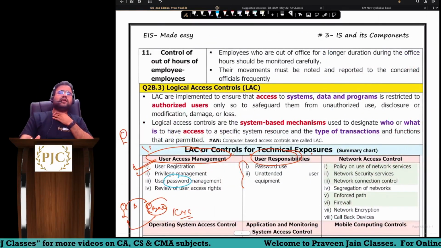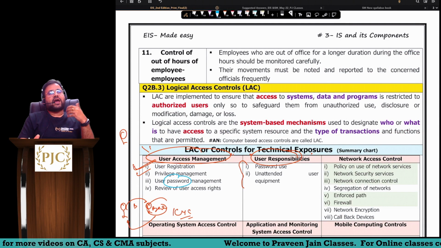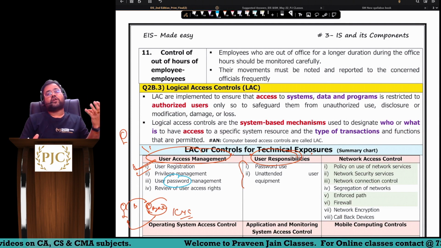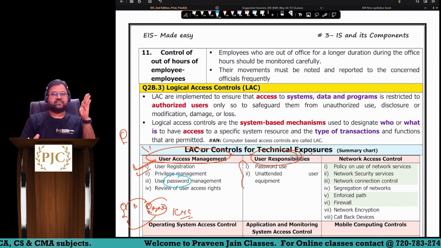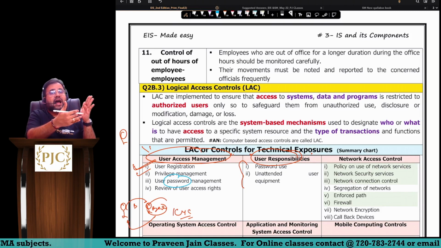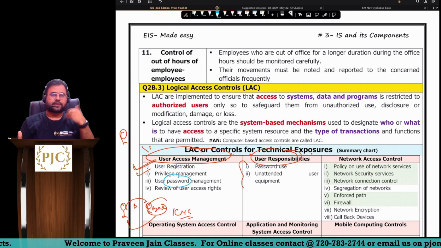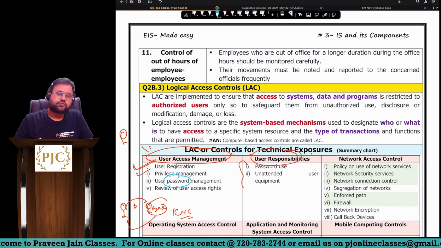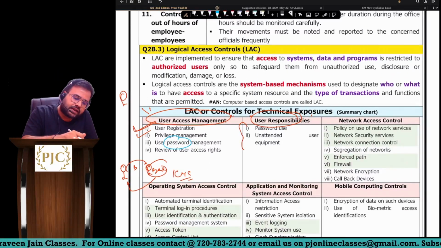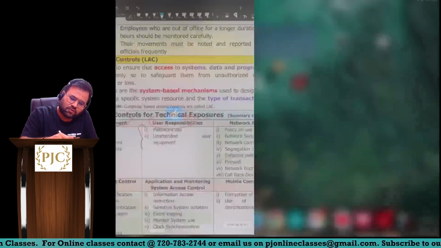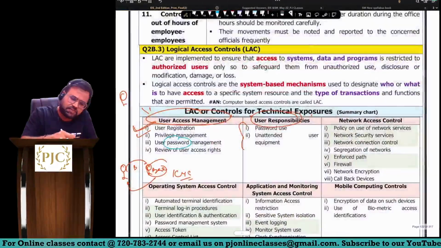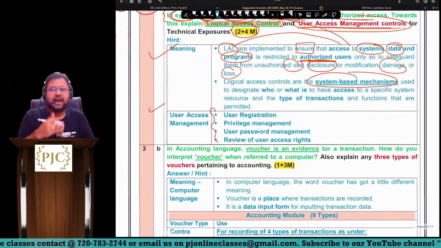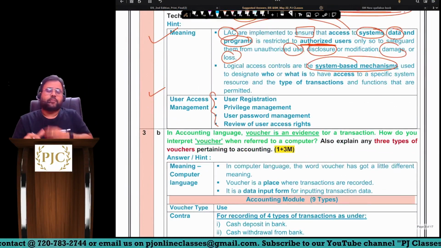Reason: in most companies we do have job role changes. So whatever access we have given initially, the same access may or may not be required afterwards. Hence we have to continuously review the user rights. So these were the 4 points which you were supposed to write to score your 4 marks, sir. According to me, this was a very simple answer, and an important question.